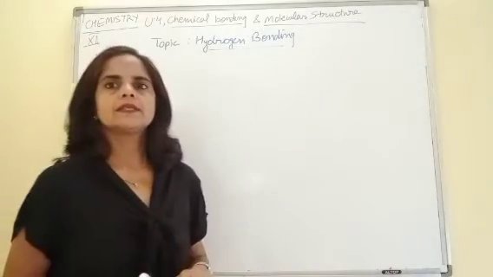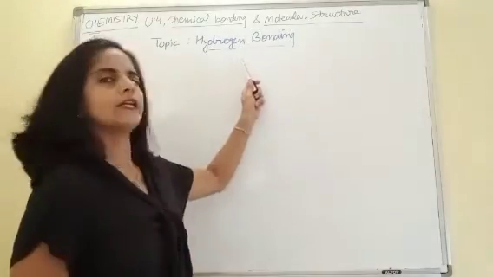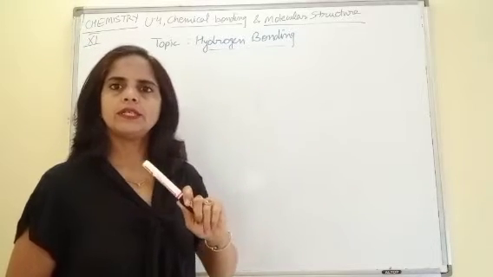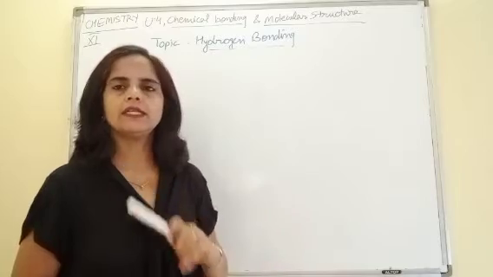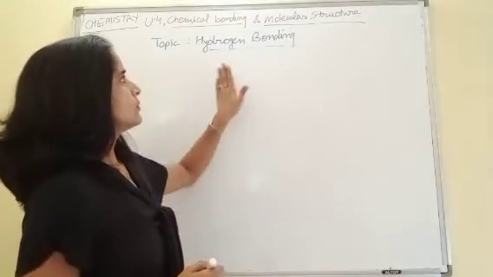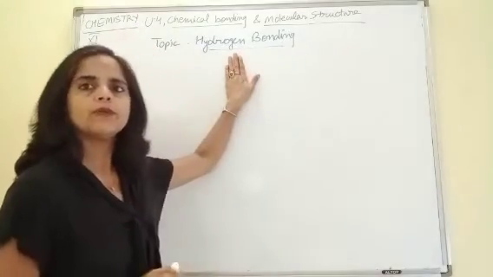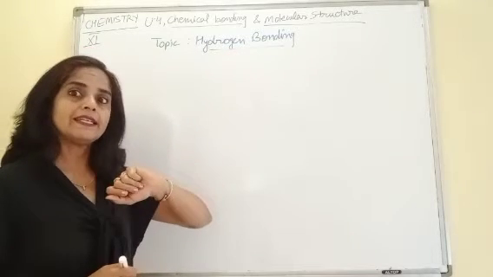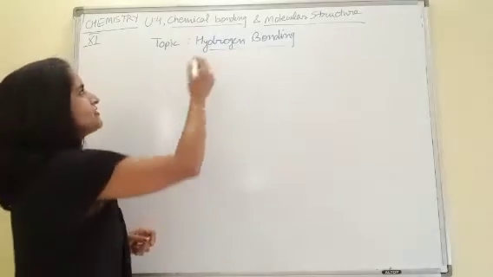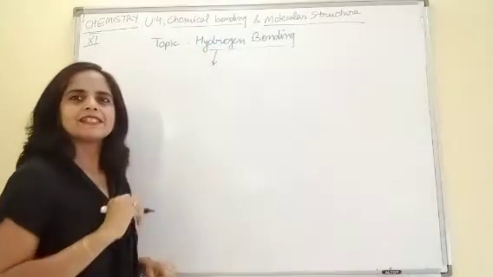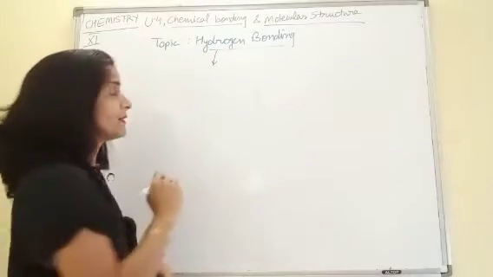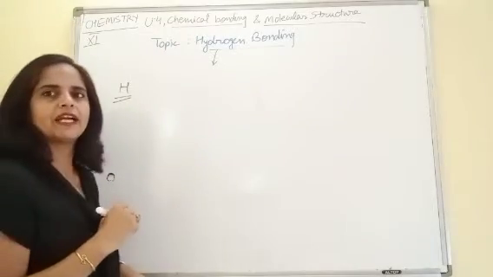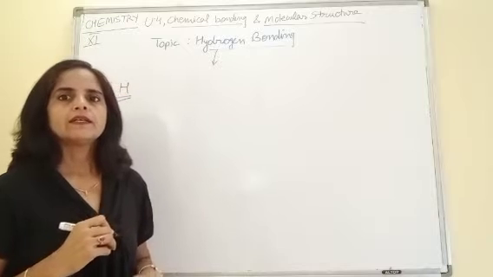Hello students, today's topic is hydrogen bonding. This is the last topic of this unit, chemical bonding and molecular structure. So, first of all, what do we mean by this term hydrogen bonding? As the name suggests, definitely hydrogen is present in this bond. It plays an important role. So, one thing, presence of hydrogen is a must.